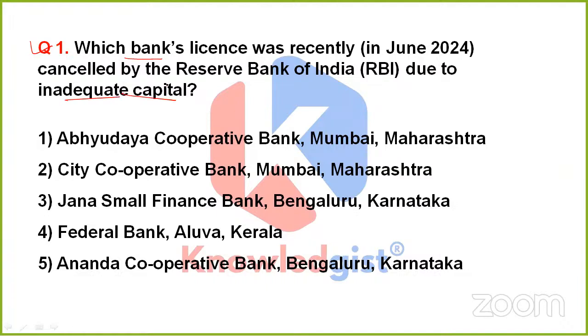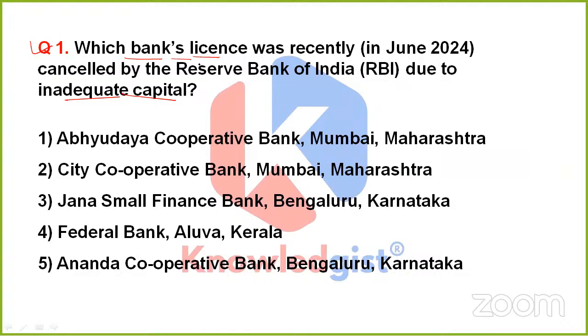The question is simply asking us the name of that bank which underwent the license cancellation process by RBI, that is Reserve Bank of India.